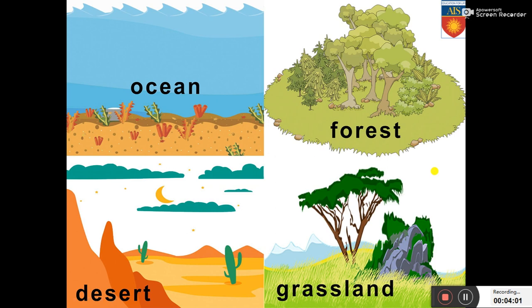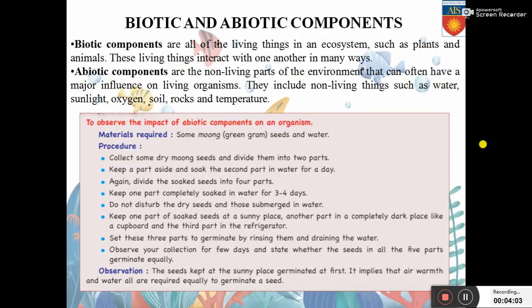Before that, let us have a look at what is biotic and abiotic components of the environment. Biotic, as its name suggests, are all the living things in an ecosystem, such as the plants and animals. These living things interact with one another in many ways.